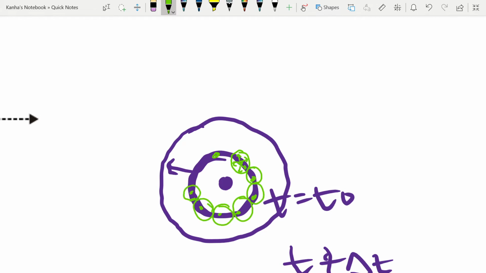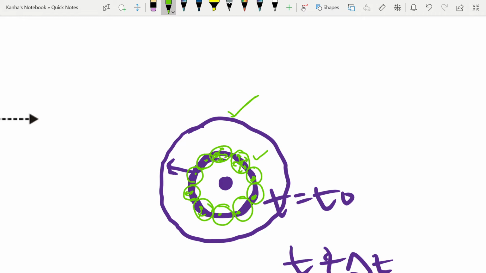So every point will lead to these small wavelets. All these are small wavelets coming out of these points. These wavelets are nothing but new disturbances, and this entire blue thing is your wavefront.